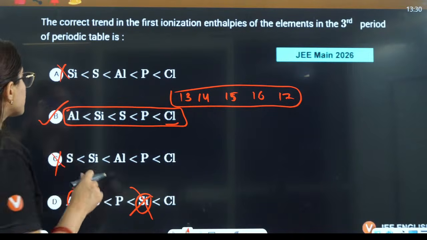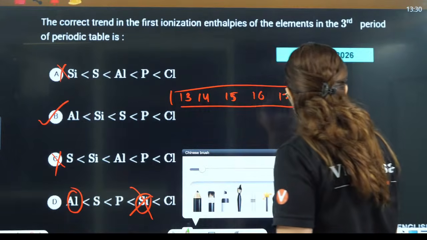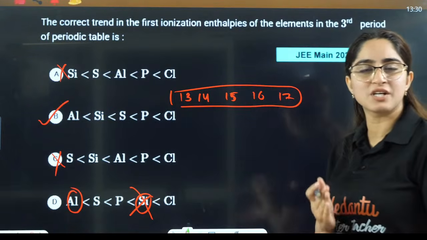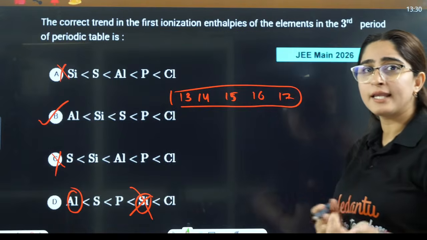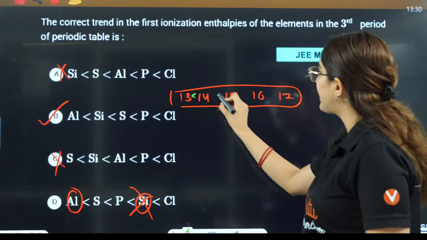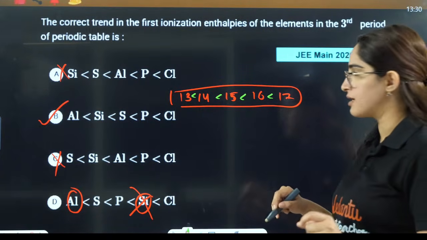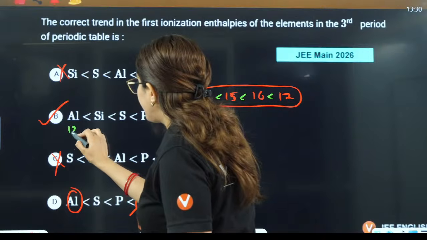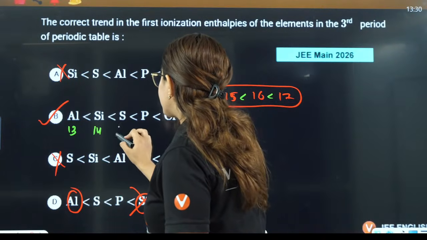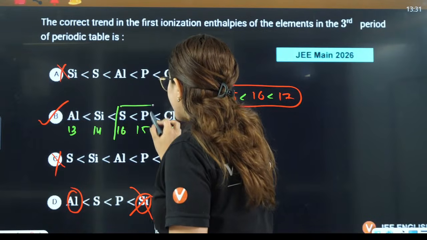Now in this case, along the period, what should happen? Ionization enthalpy should decrease or increase? Size is decreasing, so ionization enthalpy should increase. So it should be like this, right? But in this case, you see a defect here. What is the defect? This is 13, this is 14, this is 16, this is 15, this is 17. You see a defect here.